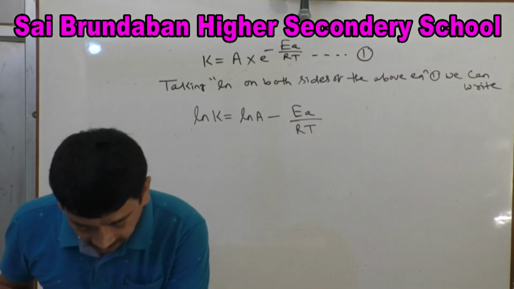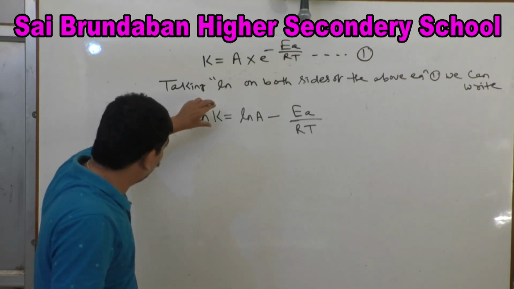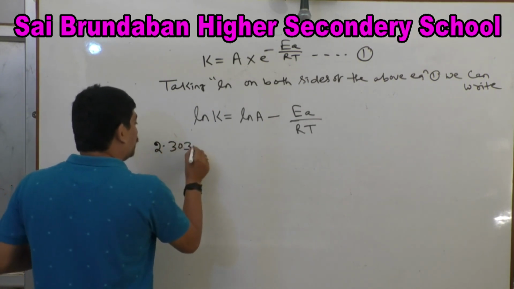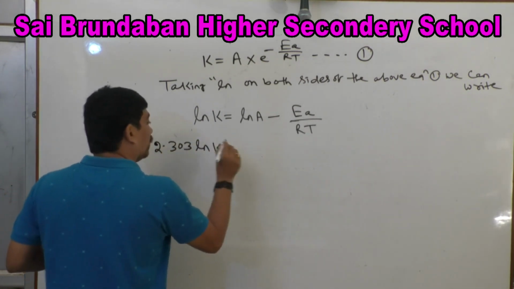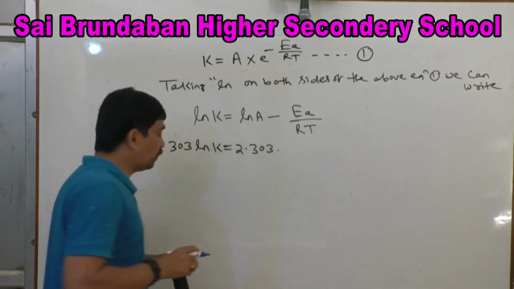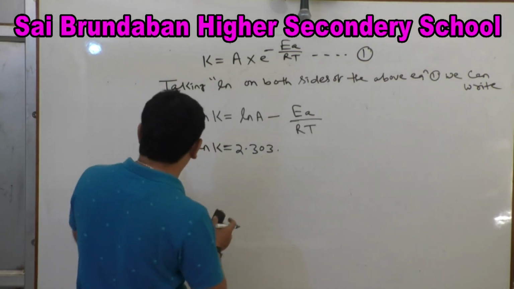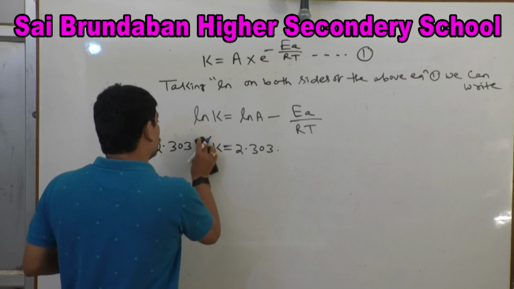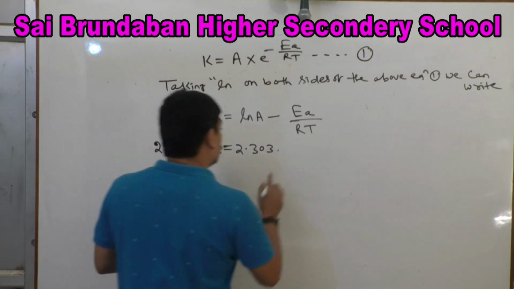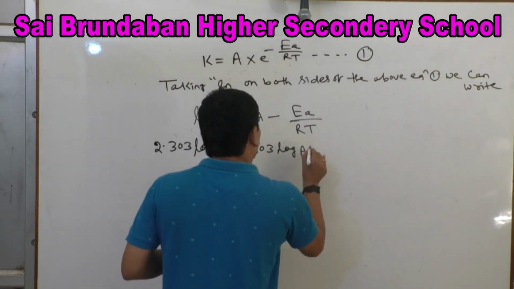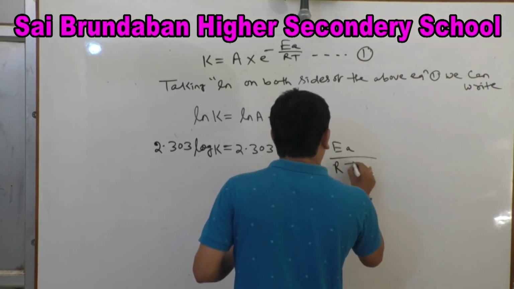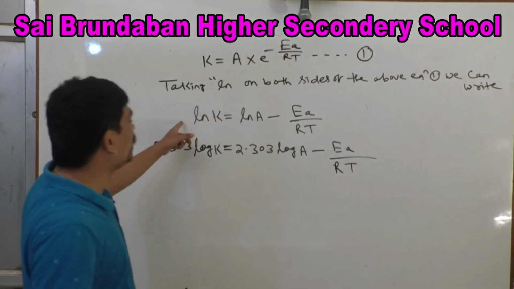Next, if we multiply by 2.303, 2.303 ln k becomes log k, so log k equals log A minus Ea/RT. When converting ln to log, we multiply by 2.303.